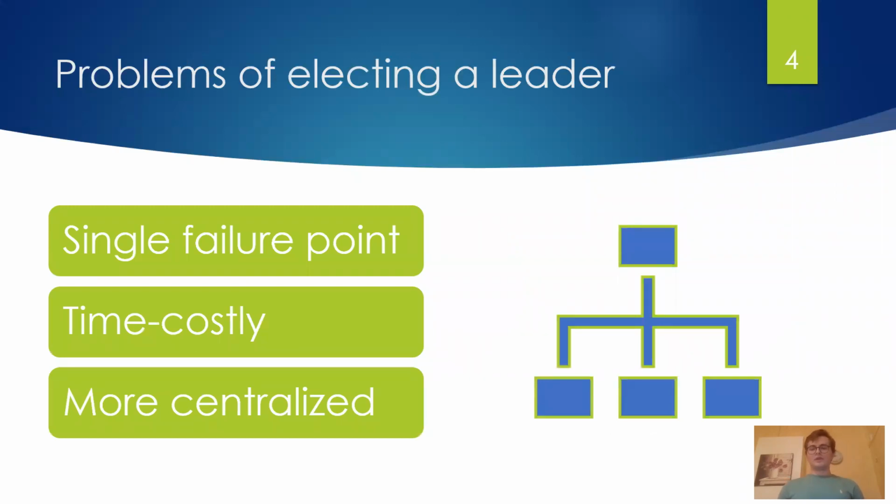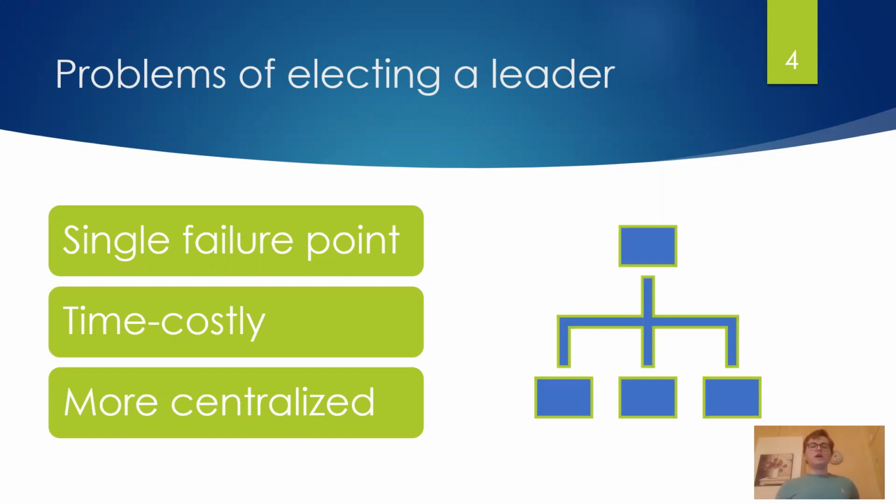When you want to do this in a realistic setting, with an indulgent algorithm, so when you have, for example, eventually synchronous assumptions, the way you usually do it is you elect a leader. But electing a leader is very problematic. It's very slow. It can cost 10 times overhead over the usual span execution of the algorithm. And it's a single failure point. It's very centralized and it makes the blockchain easy to attack and easy to delay. You just have to attack one single process and you can block everyone if you choose the process right.